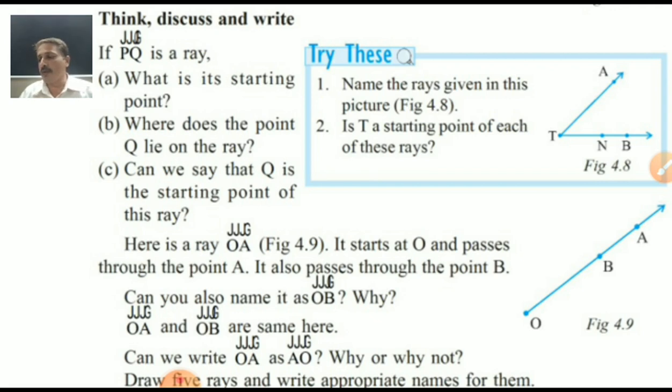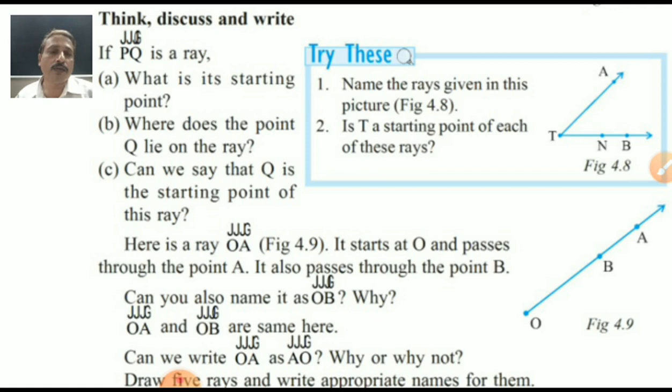Can we write AO? No. Just now I explained the starting point should be written first and it is not alternate. It cannot be reversed, dear. Or why not? Just now I discussed. Draw 5 rays and write appropriate names for them. What does the arrow on each of these rays show? It is going continuously in infinite direction. That's why we are putting the arrow.